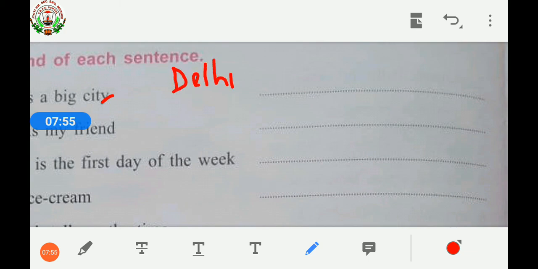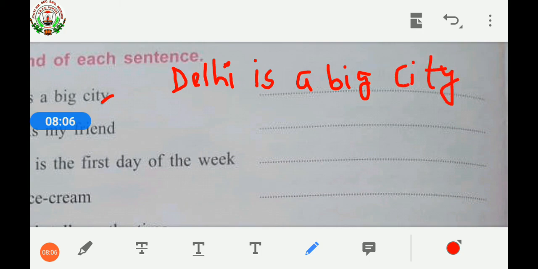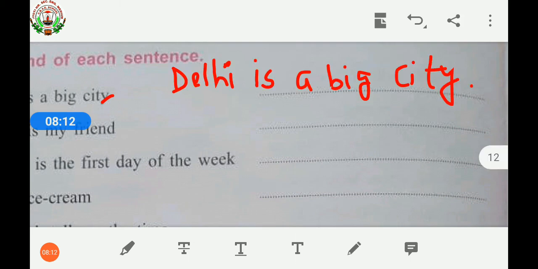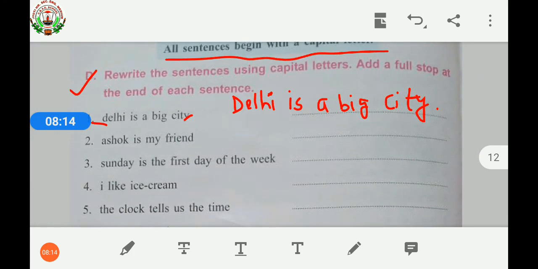Delhi is a big city. See, the first word I have done with the capital letter and at the last I should put a full stop here. So, Delhi is a big city. Now, it's a perfect sentence because the first letter is a capital letter and it is ending with a full stop. Now, let's do the second one.